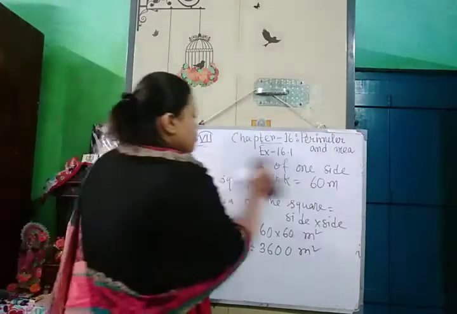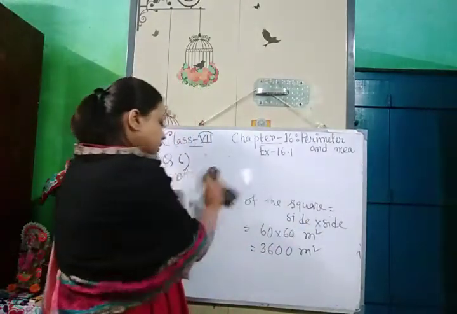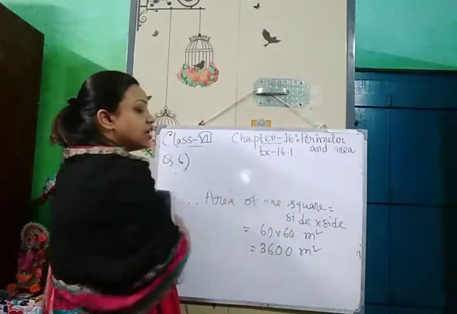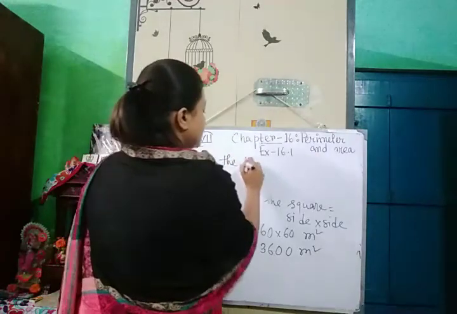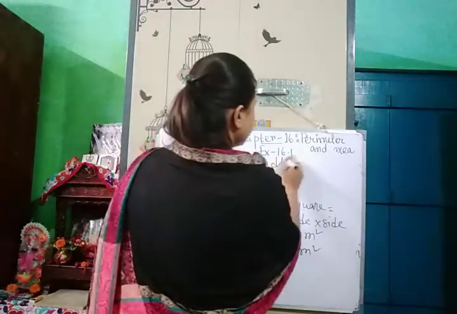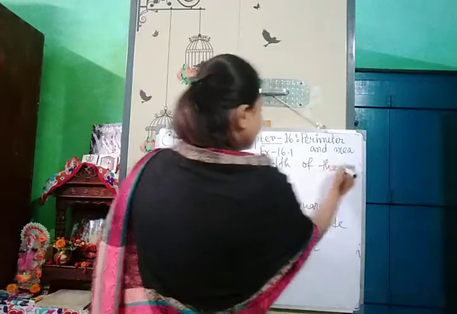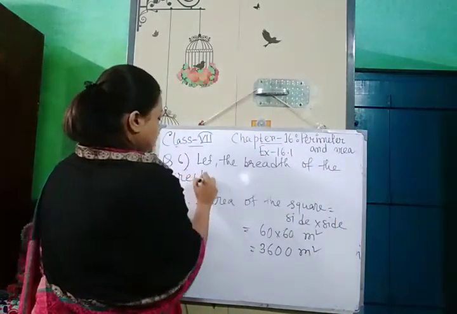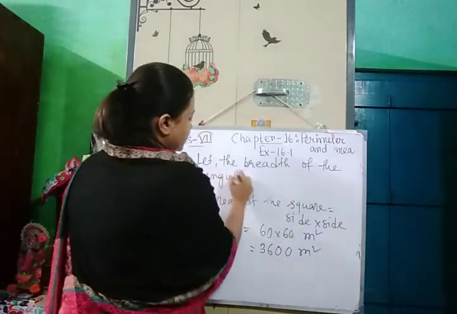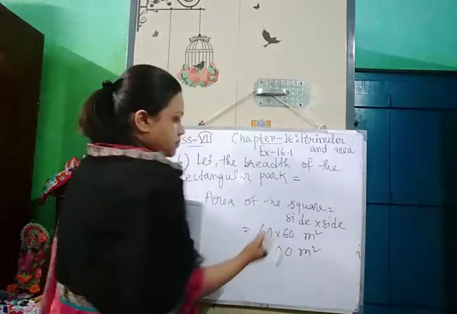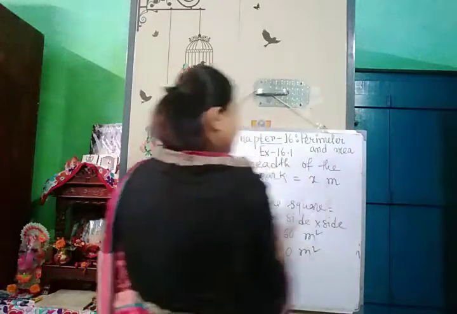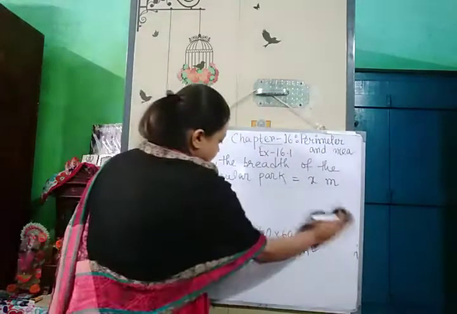Okay, so now we know the length of the rectangular park. We will assume the breadth of the rectangular park. So let the breadth of the rectangular park is equals to x meter.